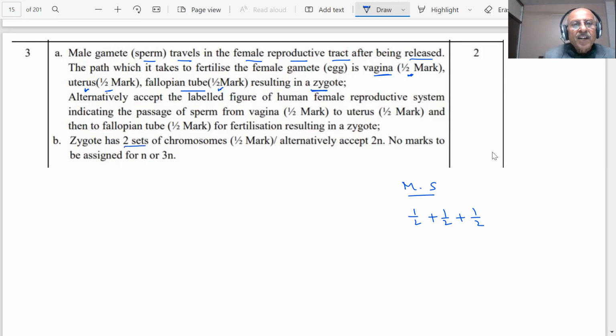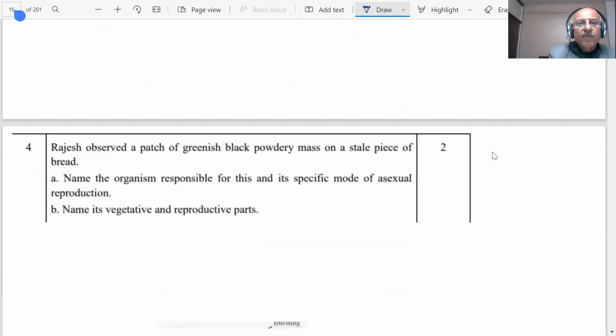Now we already said the zygote has two sets of chromosomes, half mark. Alternately accept 2n; no marks assigned for n or 3n. So this is the answer for question number 1.